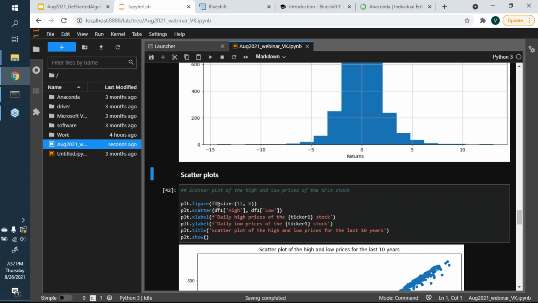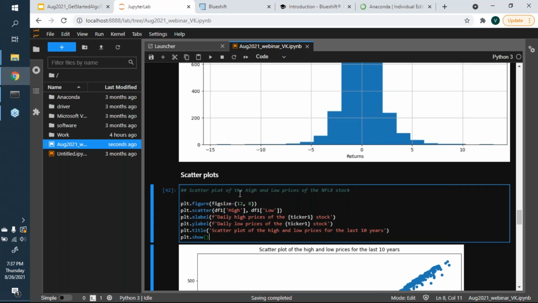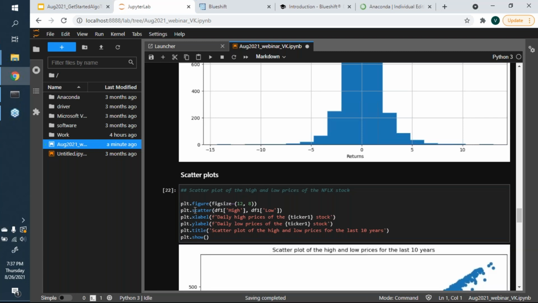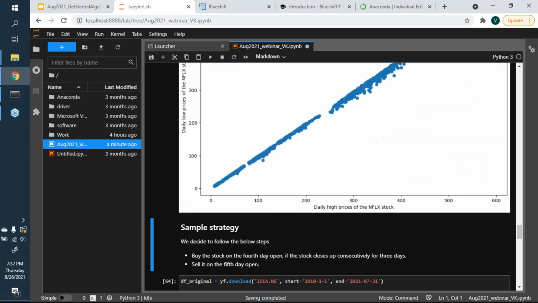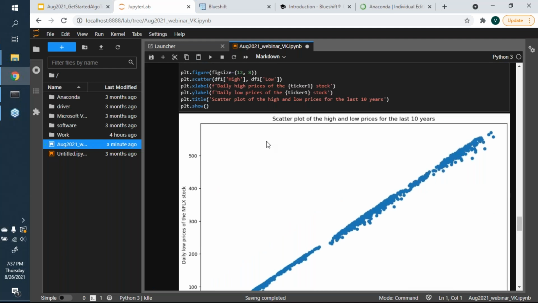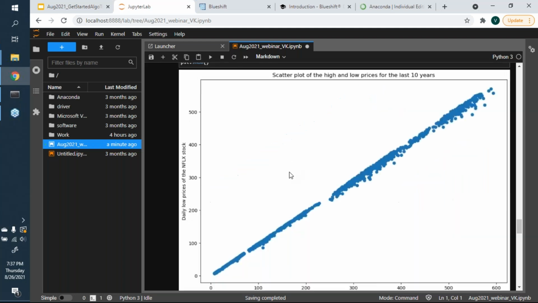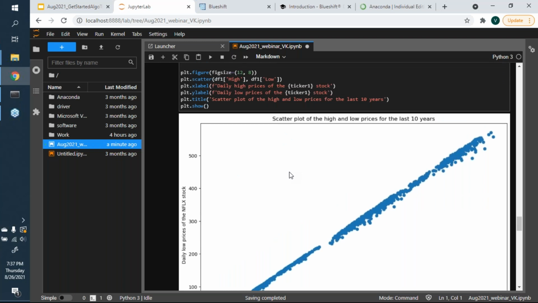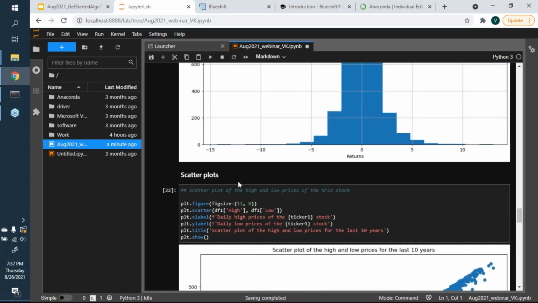And then you have something like a scatter plot. If I want to run a scatter plot of the high and low prices of the Netflix stock, I could do that by using plt.scatter. And not surprisingly, the scatter plot of high and low almost seems to have a correlation of 1. They all seem to lie on a single line. I don't want to get specifically into why they line up the way they do. This is more a demonstration of the power of Python.